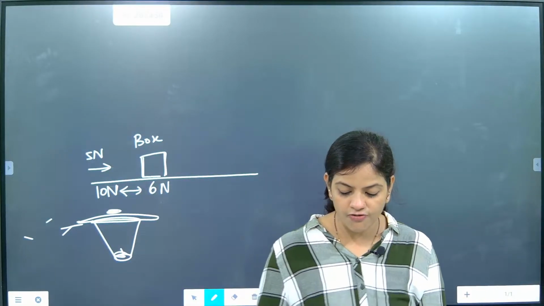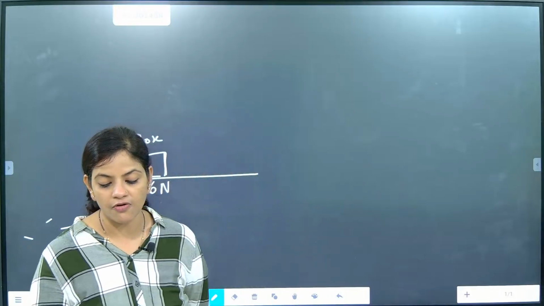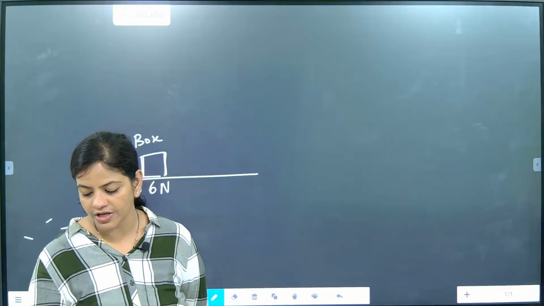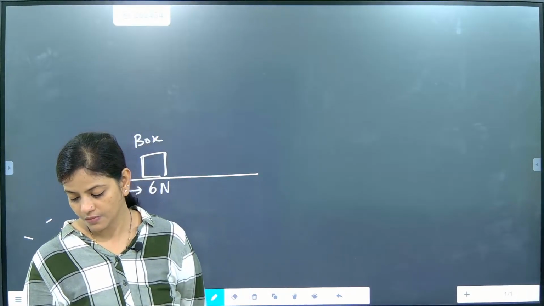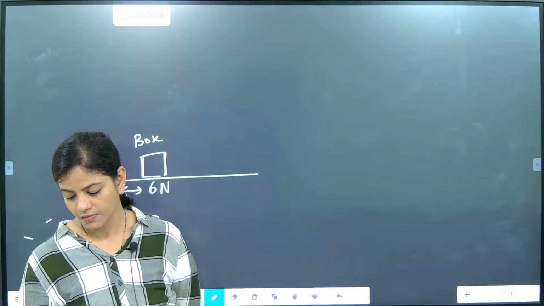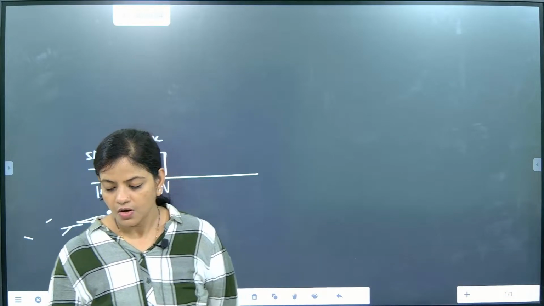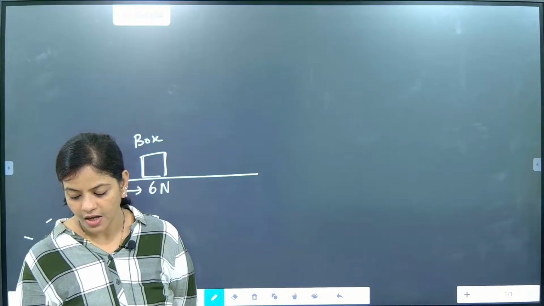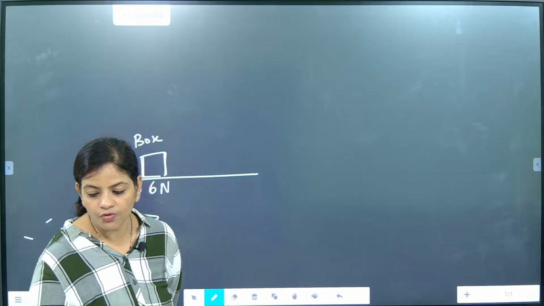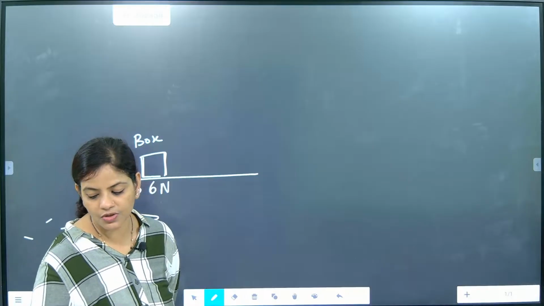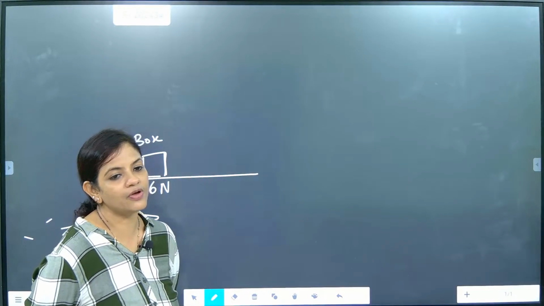Now, inertia of motion. Can anybody explain to me 2-3 examples of inertia of motion? Come on, explain to me about inertia of motion, beta. Coin is at rest, that's okay. I want to know about inertia of motion. Moving car suddenly stops, absolutely correct. See, one part was told by Amrish. Amrish, what example have you given?